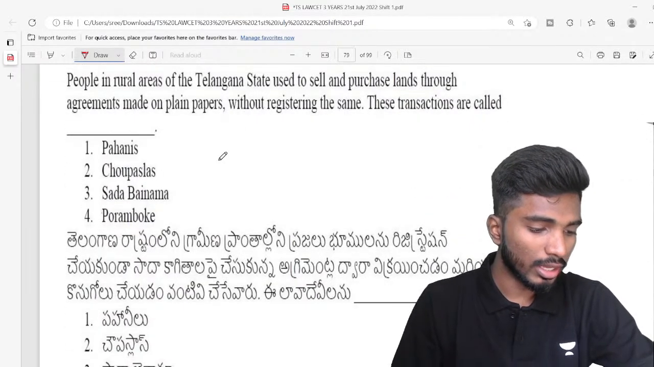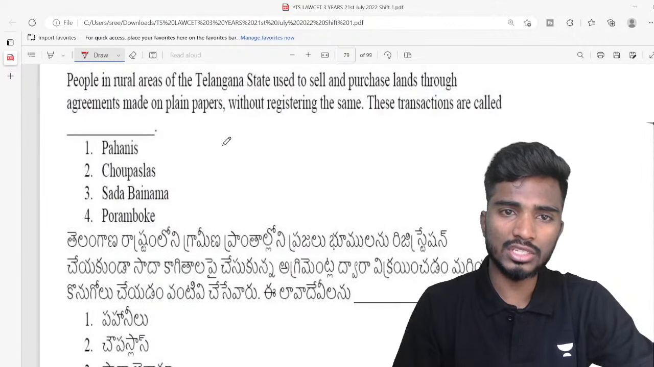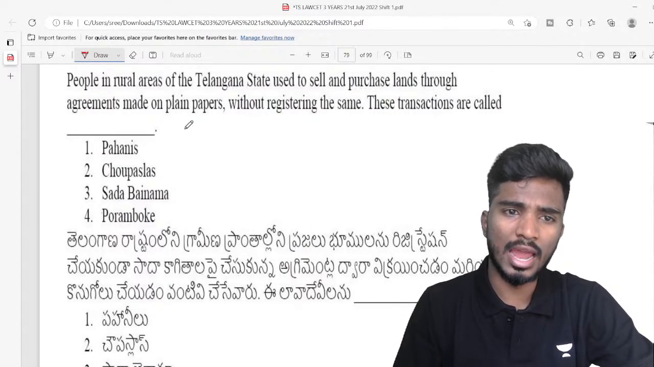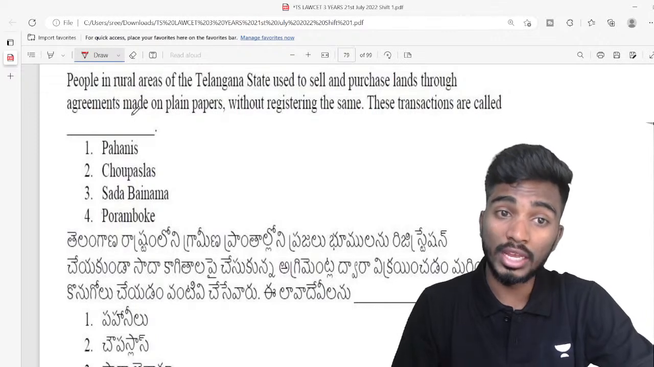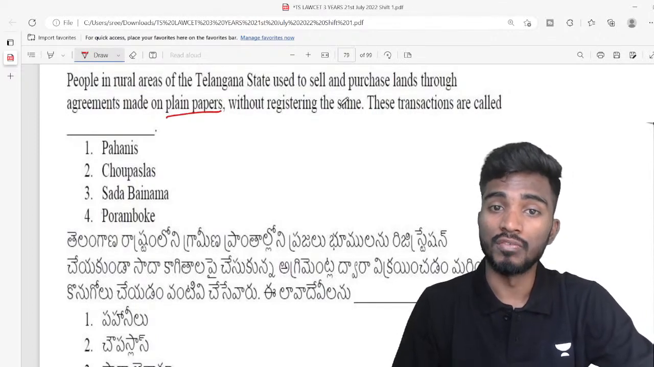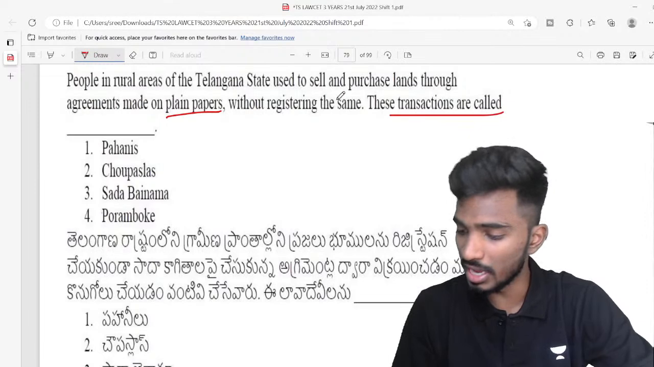Question 98. People in the rural areas of Telangana state used to sell and purchase lands through agreements made on plain papers without registering the same. These transactions are known as